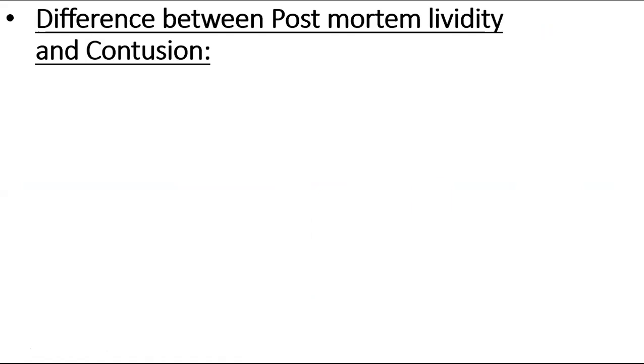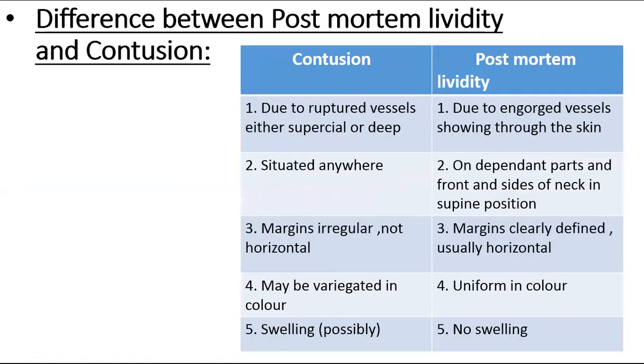Now the difference between postmortem lividity and contusion. Due to a ruptured vessel, either superficial or deep, contusion occurs, while due to engorged vessels showing through the skin, PM lividity occurs. Contusion can be situated at any position, while postmortem lividity is present on the dependent part, and not on the front and side of the neck in the supine position.